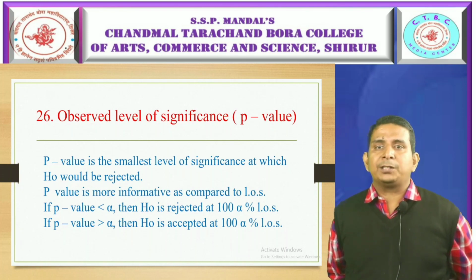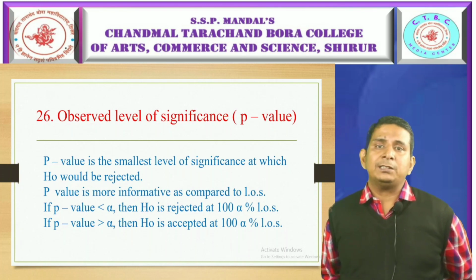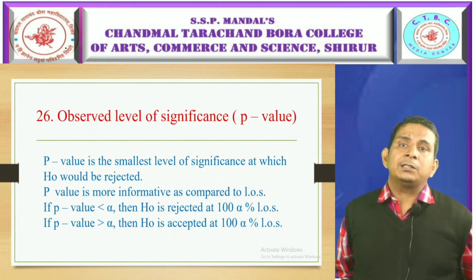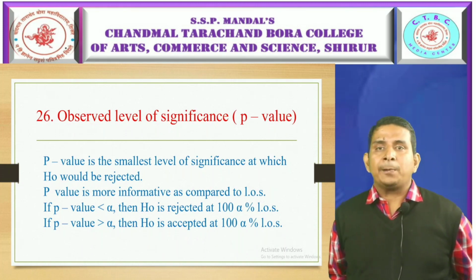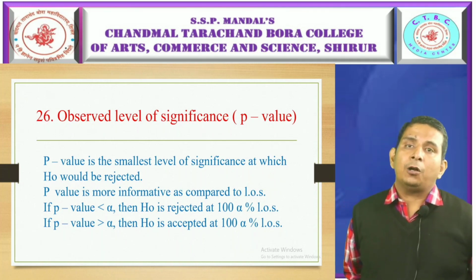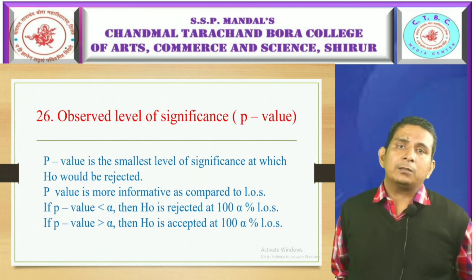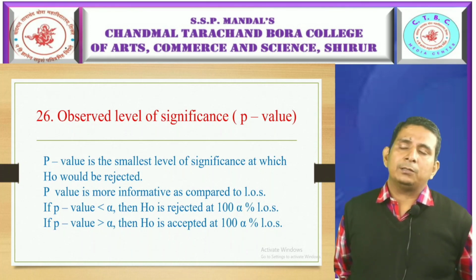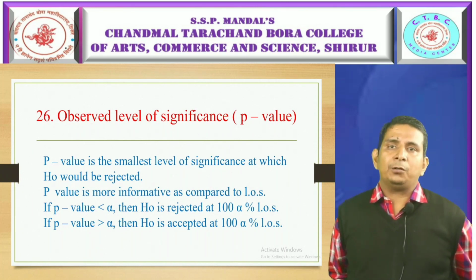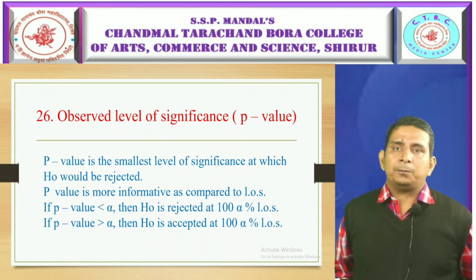And if p-value is greater than alpha, then H naught is accepted at 100 alpha percent LOS. Nowadays, with the help of computer software, observed p-values are used more as compared to LOS. So these are some basic definitions or terminology we are going to study in this presentation.